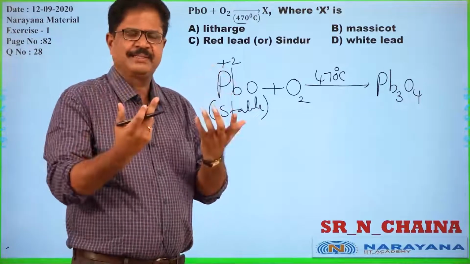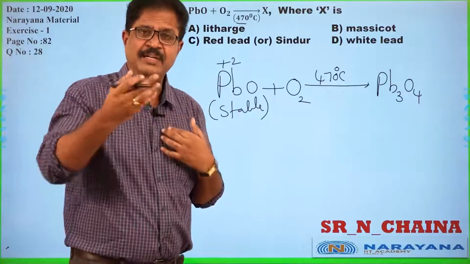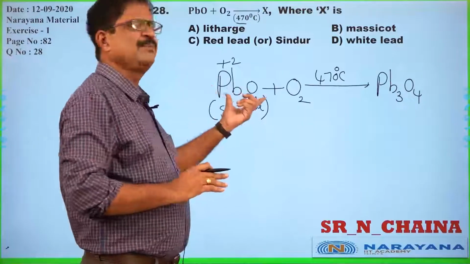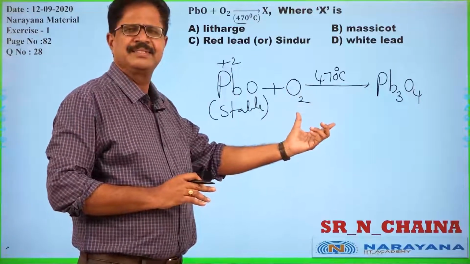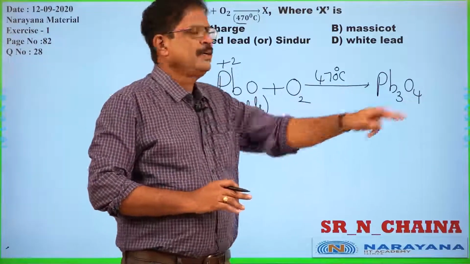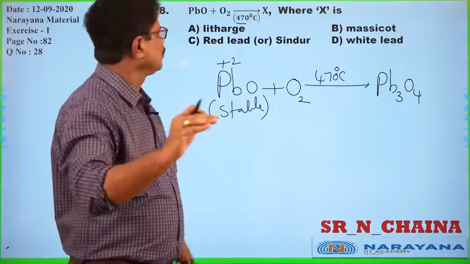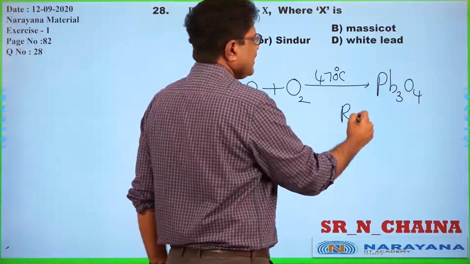We can write different products as we wish. I will write one product, you will write another product. But whenever lead monoxide, litharge, is heated strongly in the presence of oxygen, Pb3O4 is formed. Pb3O4, commonly known as red lead.